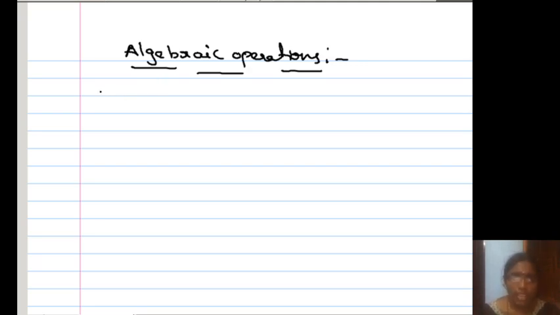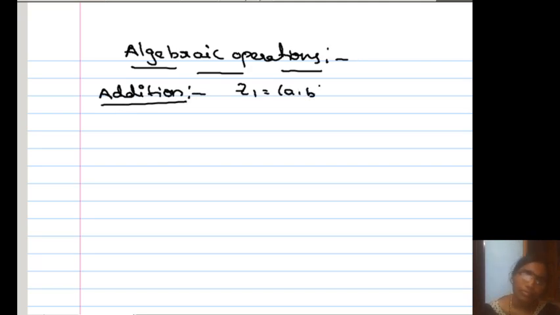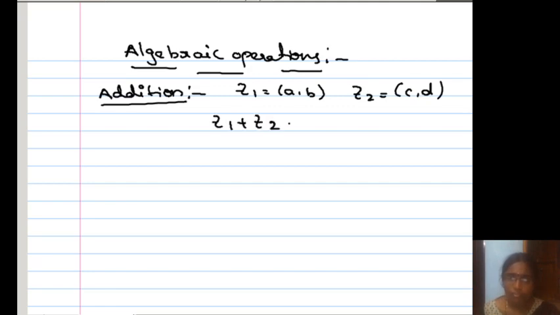So the first one is addition, addition of two complex numbers. First of all, let us say Z1 is equal to (a, b) and Z2 is equal to (c, d), or a plus ib and c plus id. Z1 plus Z2, addition denoted by plus.